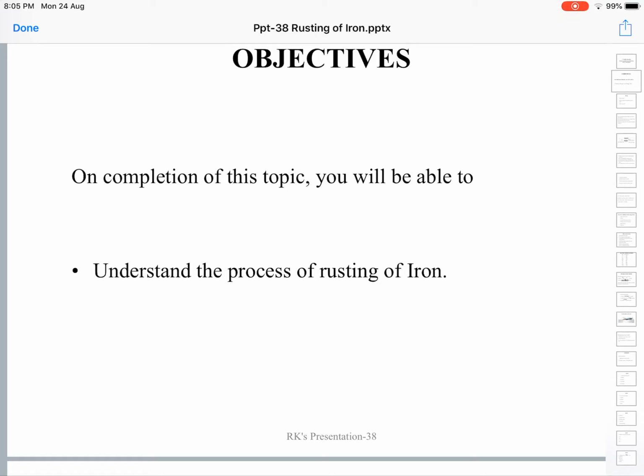As a student of chemistry, if you are asked what is rusting of iron, you must answer that rusting is the formation of ferric hydroxide layer on the surface of the iron metal due to its chemical interaction with the surrounding environment. Corrosion is a surface phenomenon. It happens over the surface which actually comes into contact with the environment.